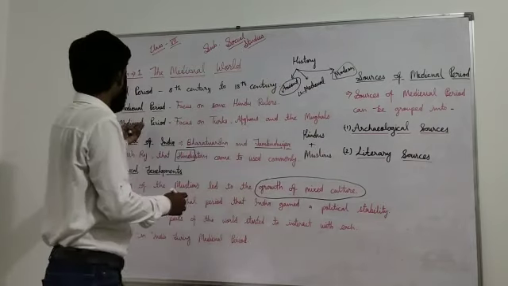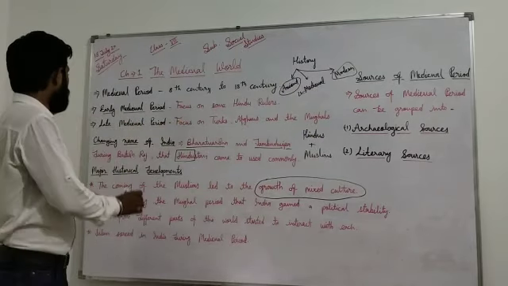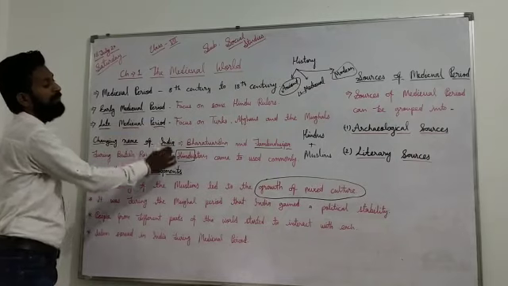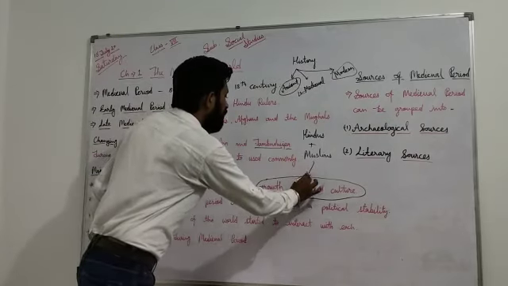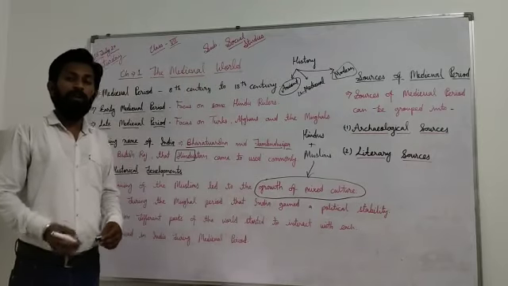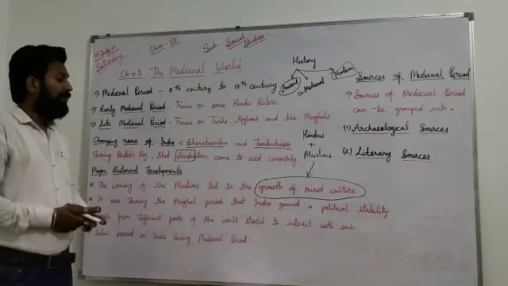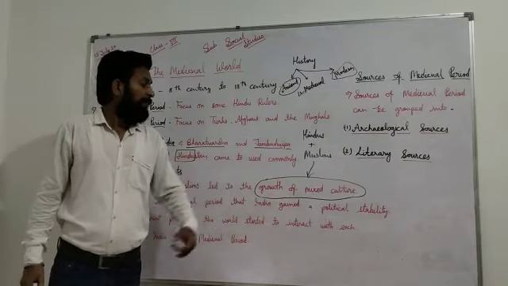We already discussed Muslims coming in the late medieval period. Now Hindus plus Muslims, so there is a growth of mixed culture. Now there is not a common culture; now we can see a mixed culture.